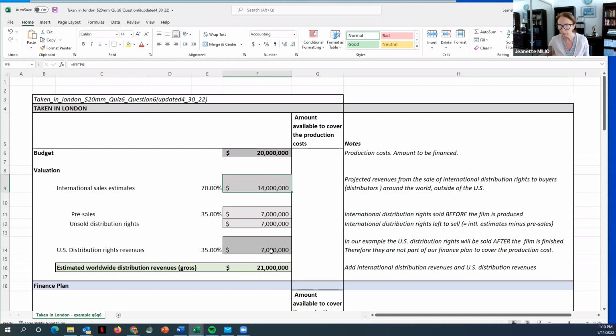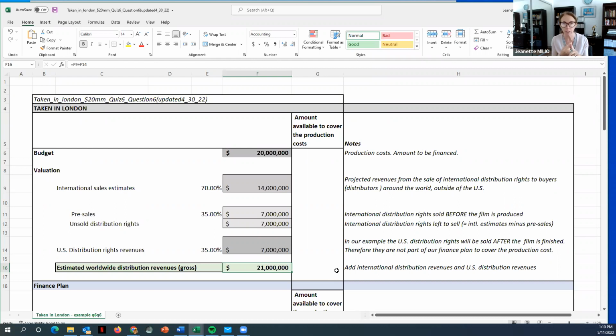We're also thinking, and I'm going to jump down here, what do we think we could do for the US? And we're thinking we will probably make 35% of the budget from the US. So that's why we're going 35% of 20 million is 7 million. So our estimated worldwide distribution revenues is therefore 7 million plus 14 million, 21 million. That's our valuation.